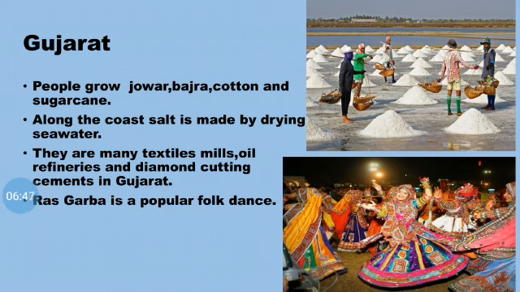And in Gujarat, many people are traders. So what are traders? Traders are persons who buy and sell products. For example, just imagine a person who buys vegetables from the farmers at a lower cost, and then sells those vegetables in the market.